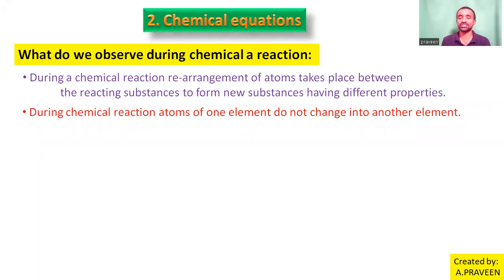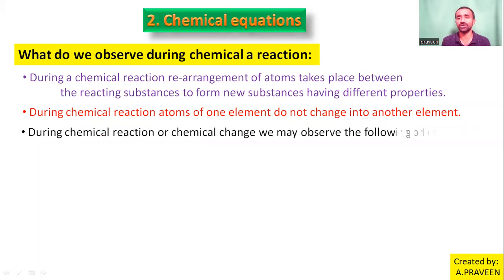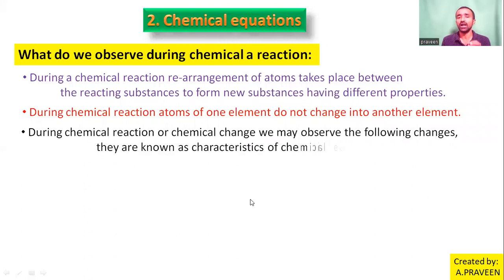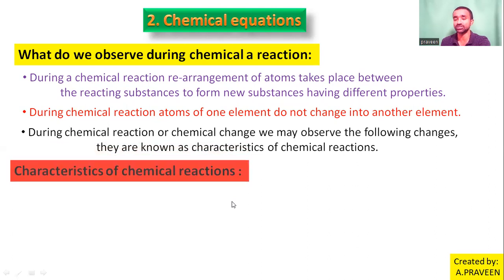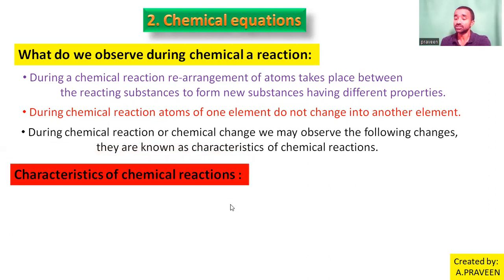Then in the reaction, we may observe some changes, as we noticed in activities 1, 2, 3, right? So they are known as the characteristics of chemical reactions. The characteristics of chemical reactions are simply the changes we noticed during the reaction.